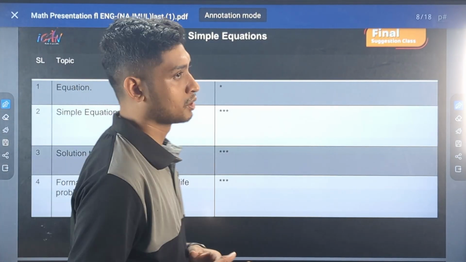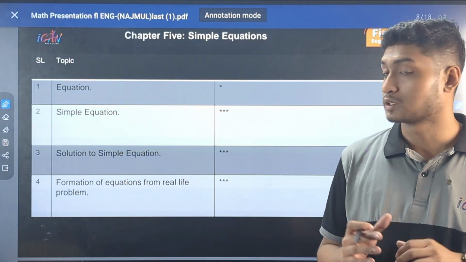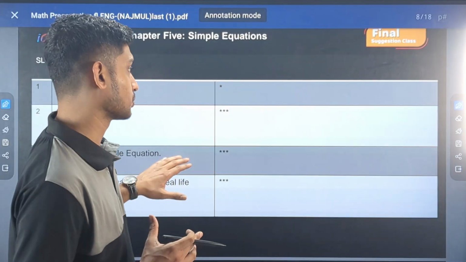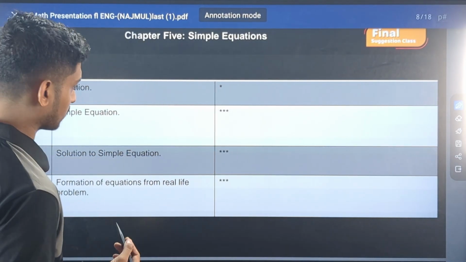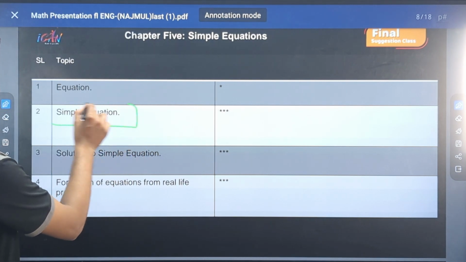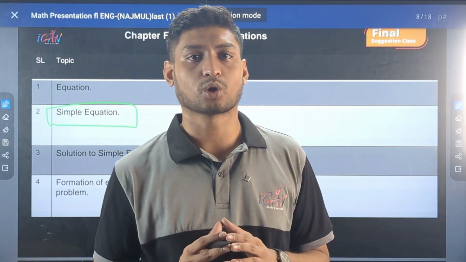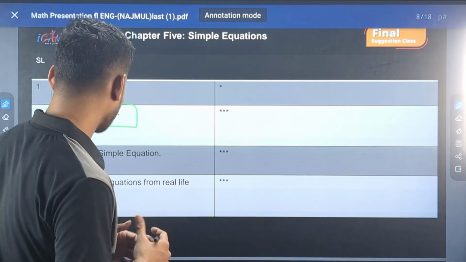Now chapter 5. Chapter 5 is also a part of algebra, and chapter 5 is closely related with chapter 4, that is algebraic expression. So let's look at what's there in chapter 5. Simple equation, what are the characteristics of simple equations? You have to know this properly, because often we can see that they ask for definitions of simple equations, then